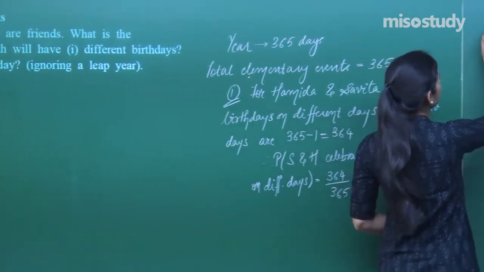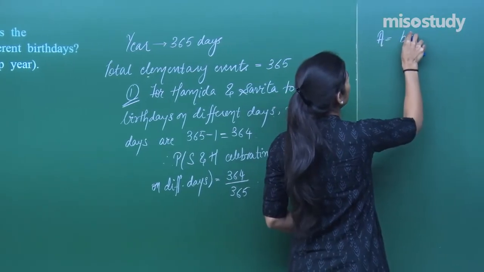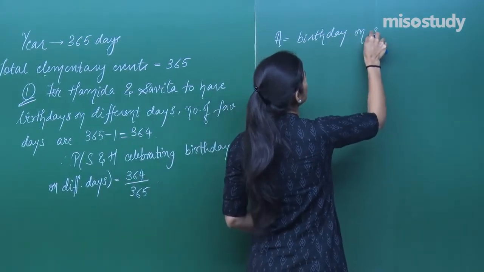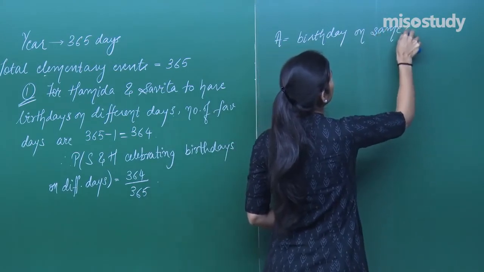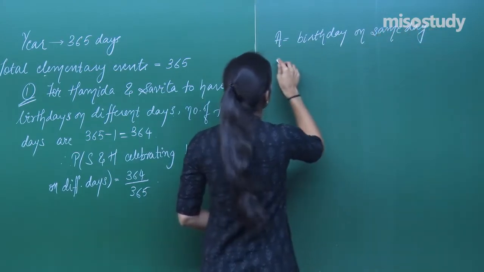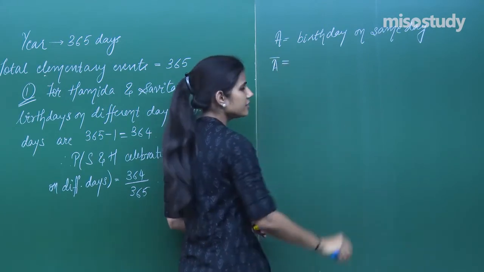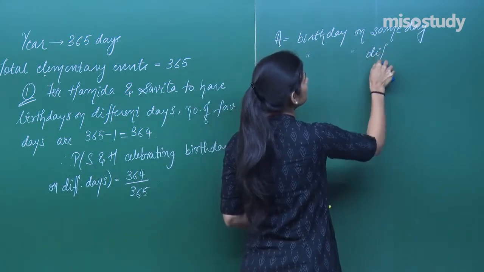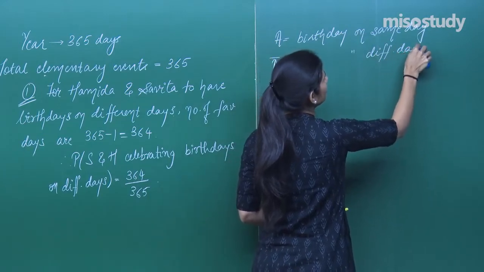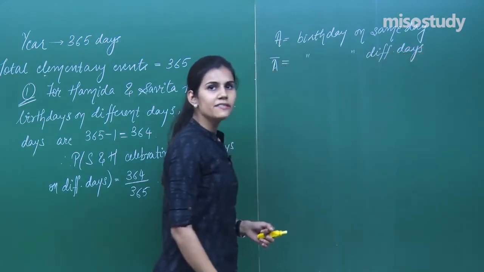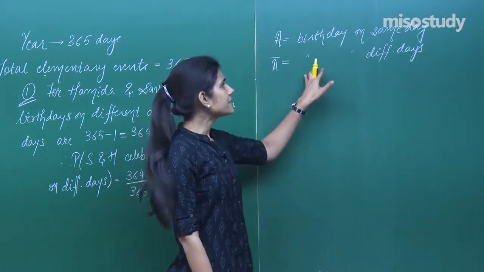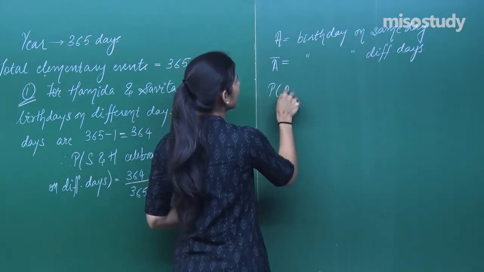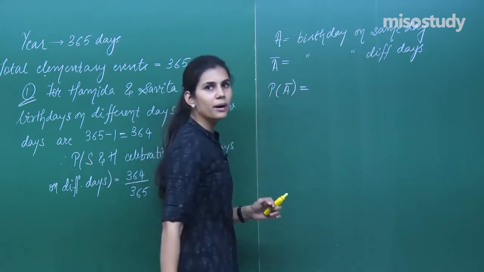Now if suppose A's birthday on same day, then what would be negation of A? Birthday on different days, right? I have already evaluated the probability of them celebrating their birthday on different days. That means I already have evaluated probability of A bar.